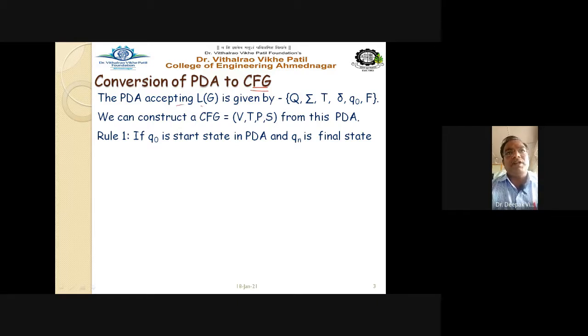The PDA accepting the language L is given by Q, sigma, tau, delta, Q0, F. Q is the set of states, sigma is the set of input alphabet, tau is the stack symbol, delta is the PDA transitions, Q0 is the start state, and F is the final state in that particular pushdown automata. And the grammar, these parameters we have to convert into this format: V, T, P, S. V is the non-terminals, T is the terminal symbols, P is the production rules, and S is the start symbol. Then how to convert it, that we are going to see.